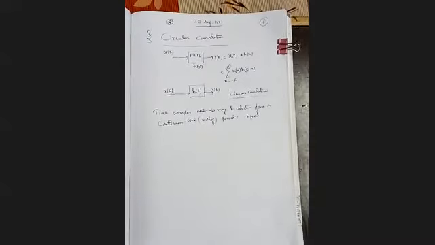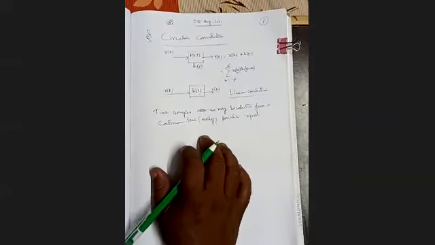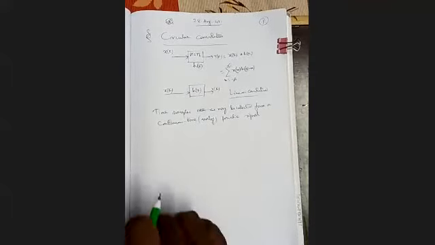So when our signal is periodic, now if we collect time samples, obviously our time samples will also be periodic. The sampled version will also be periodic.